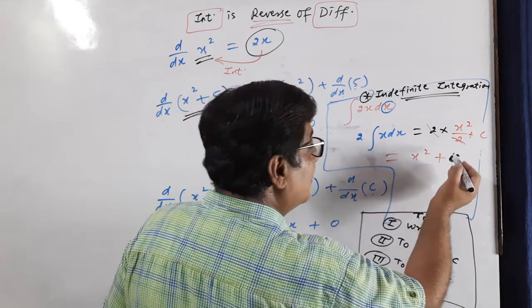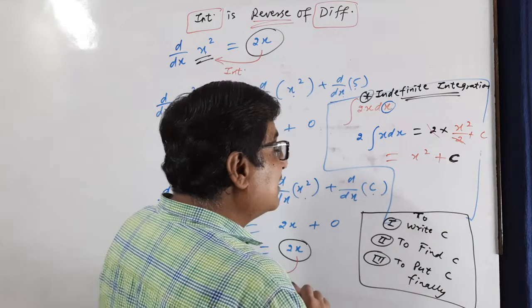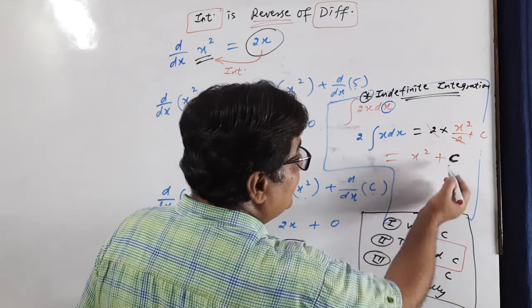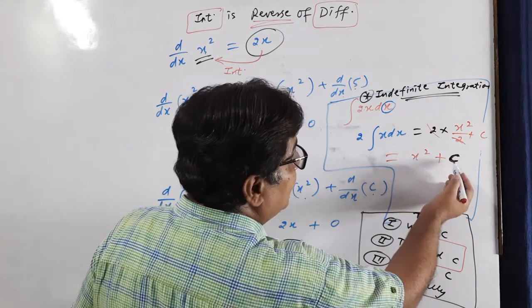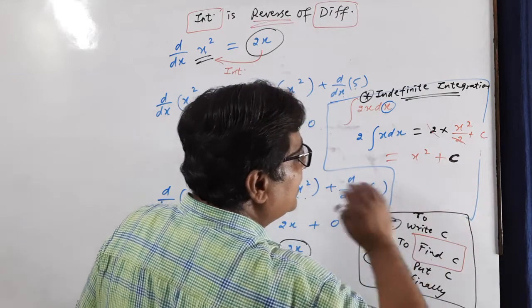So हमें हमेशा एक c लिखना है और वो c को फिर हमें find करना है. और find करते समय this c may be having any value. It can be 0, it can be 1, 2, 3, 4, 5, 100, c, any value.